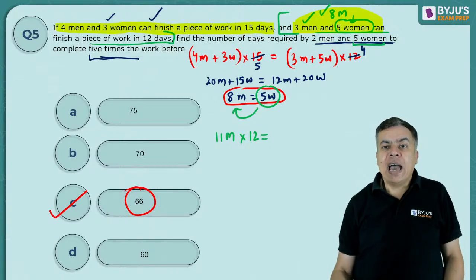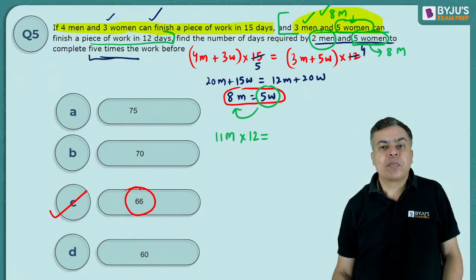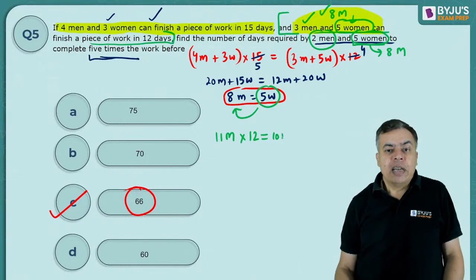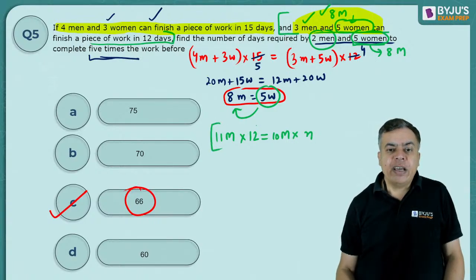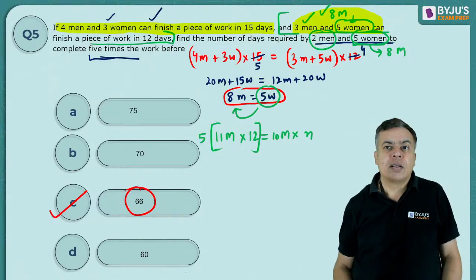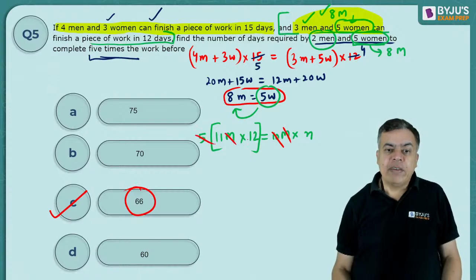Now, we have in the question 2 men and 5 women. 5 women I am again changing to 8 men. So it is 2 men and 8 men, so total 10 men. Now 10 men will do it in n days, but the work to be done is 5 times. So now if I am cancelling, 10 and 10 cancelled, 5 cancelled, 2 into 6. So n equal to 66.